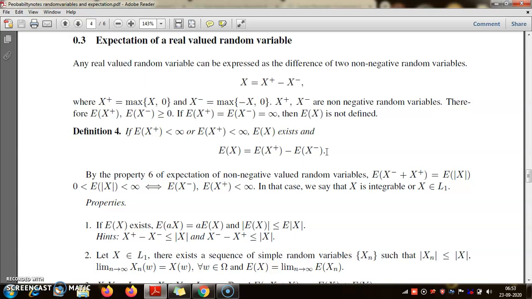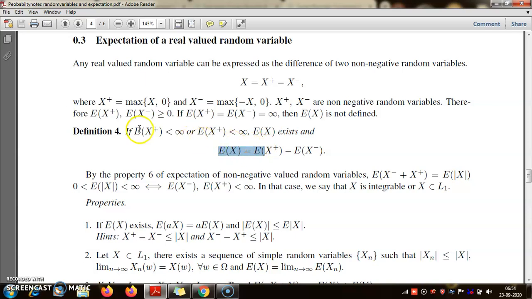There is no issue with it. So the expectation of x need not be a finite real number. It may be plus infinity or minus infinity when any one of these is not finite. If however both of them are finite, then the expectation of x is the difference of two real numbers, so it is a real number. So we will talk about random variables with finite mean, or L1 random variables.